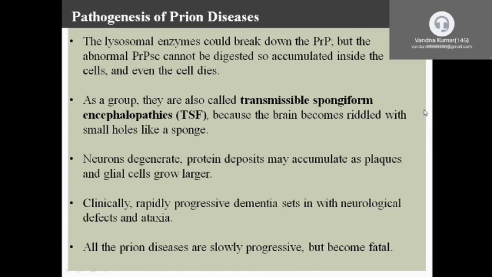As a group, they are called transmissible spongiform encephalopathies because they accumulate in the brain and it becomes riddled with holes like a sponge. Clinically, rapidly progressive dementia sets in with neurological defects and ataxia. All the prion diseases are slowly progressive but become fatal.